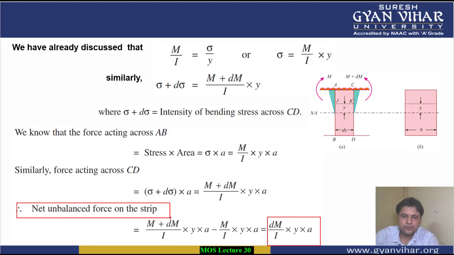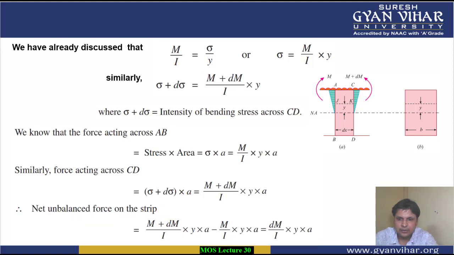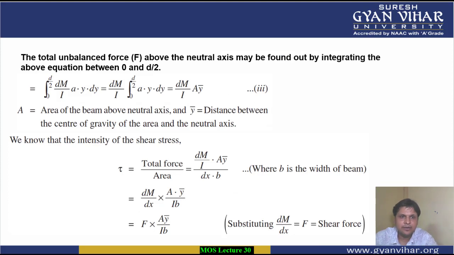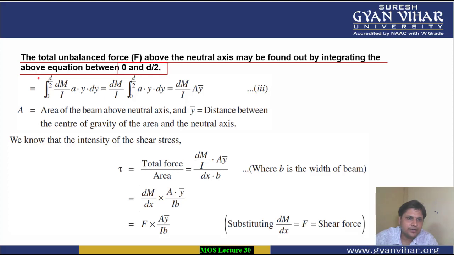Now students, if you want to find the total force acting on the beam above the neutral axis, we will have to integrate by taking the lower and the upper limit. So let's do that also. The total unbalanced force F above the neutral axis can be found by integrating the above equation between 0 and d by 2.